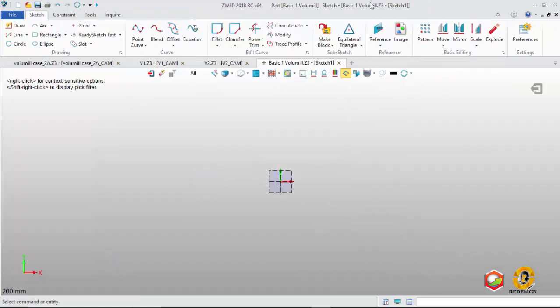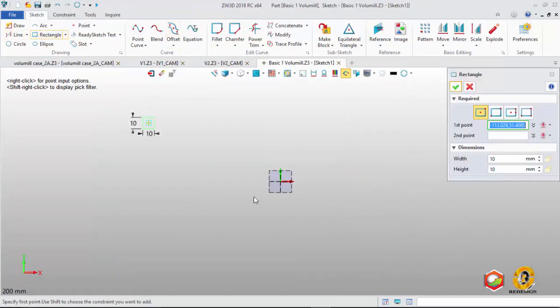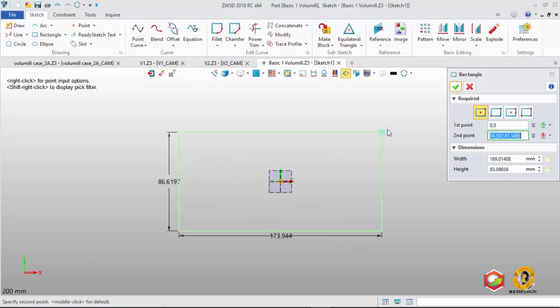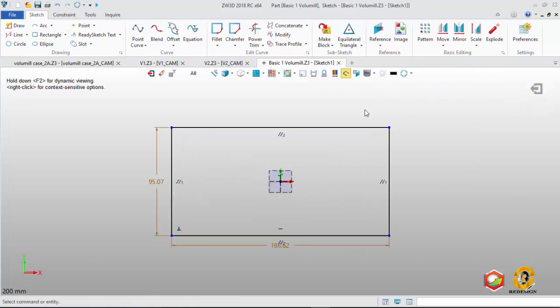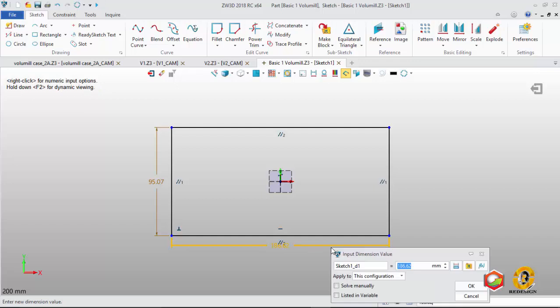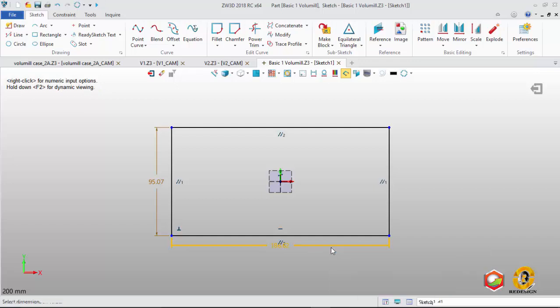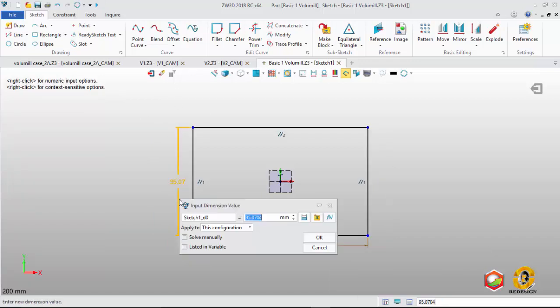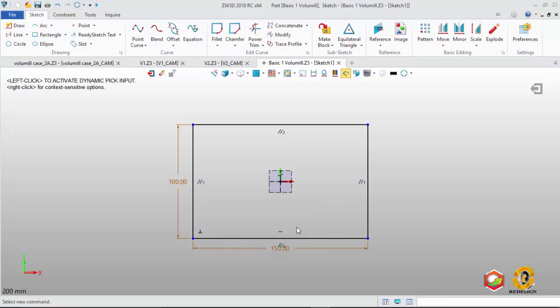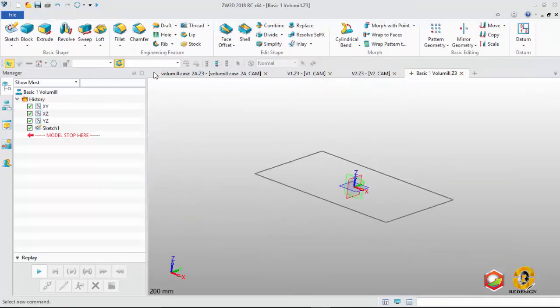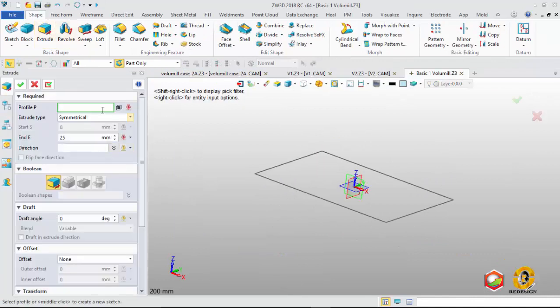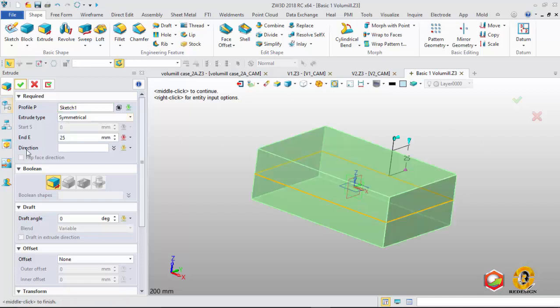I sketch in this plane using the rectangle operation, and then change the dimension to 100. Then exit and extrude. Don't forget to change the extrude type to symmetrical, and then profile using 25